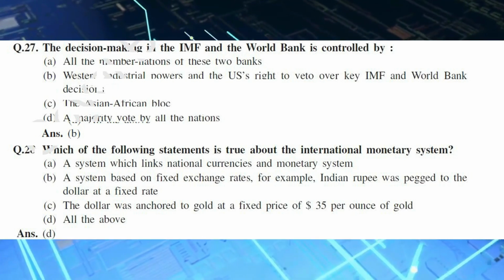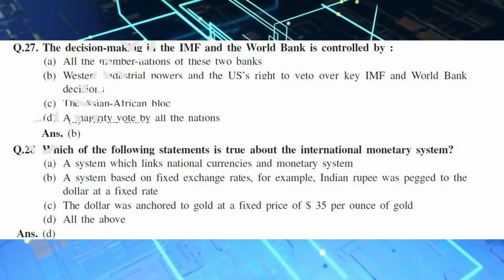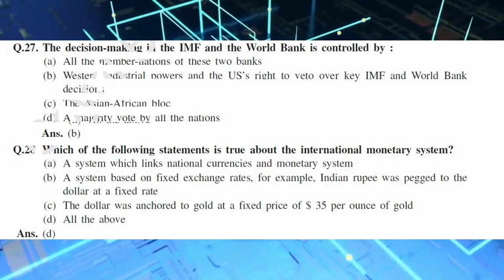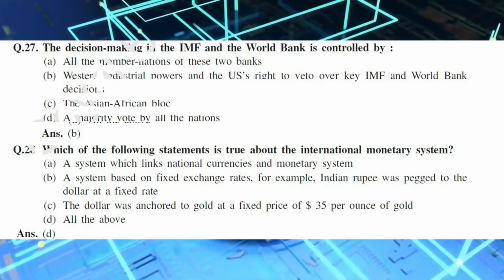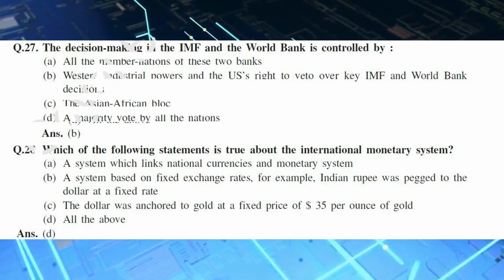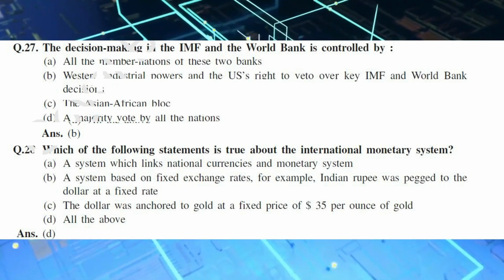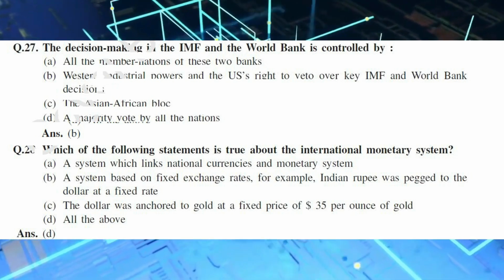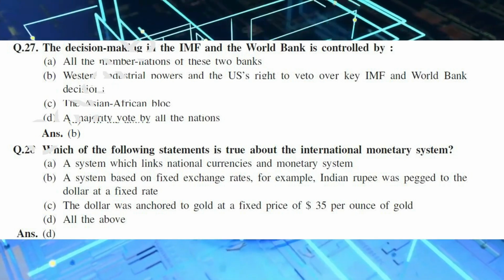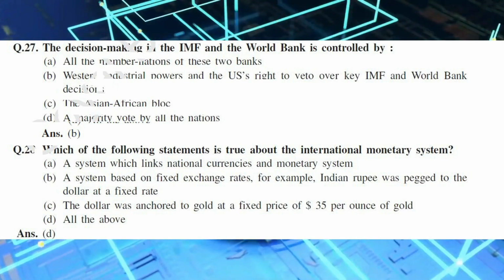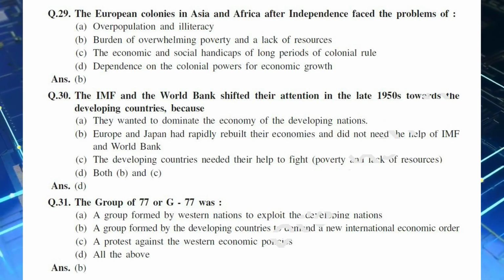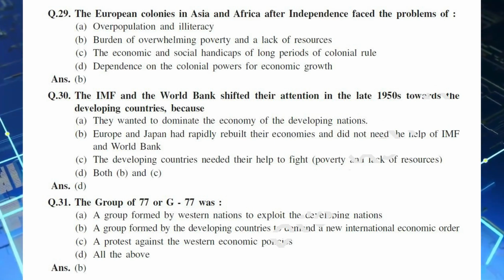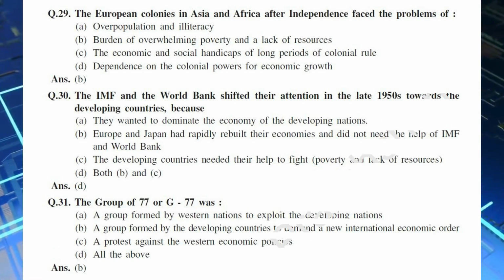Q.28. Which of the following statements is true about the international monetary system? A. A system which links national currencies and monetary system. B. A system based on fixed exchange rates. For example, Indian rupee was pegged to the dollar at a fixed rate. C. The dollar was anchored to gold at a fixed price of $35 per ounce of gold. D. All the above. And the answer is D.